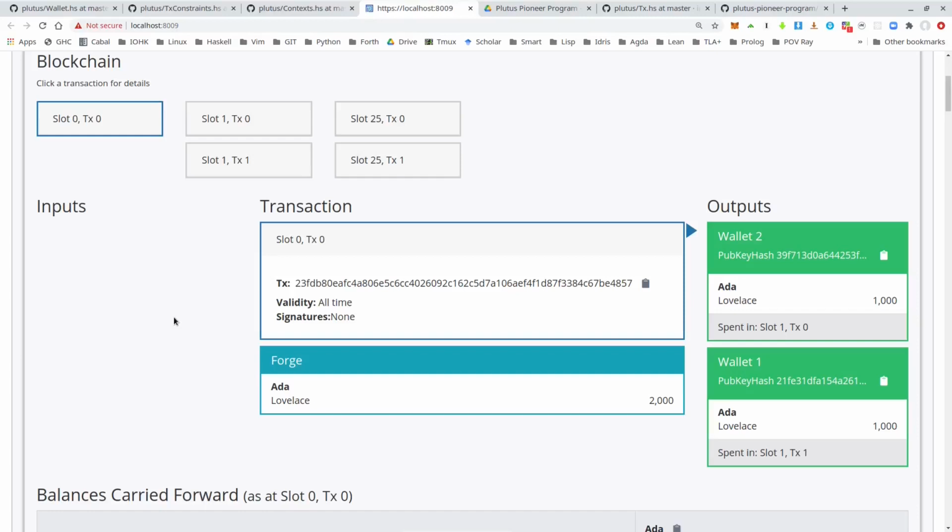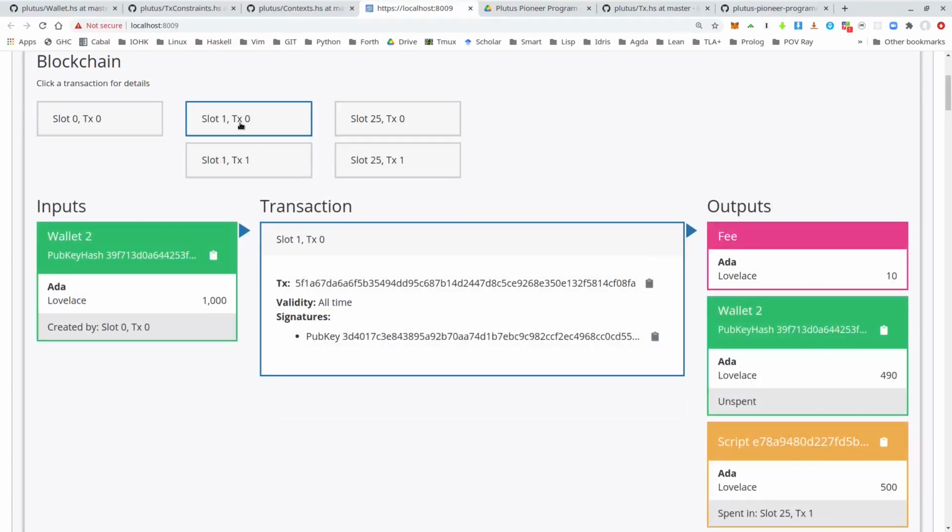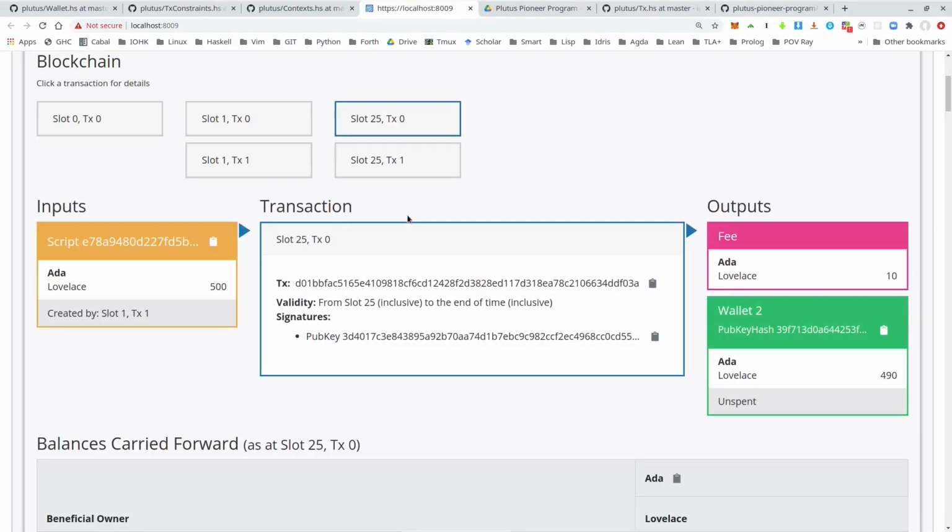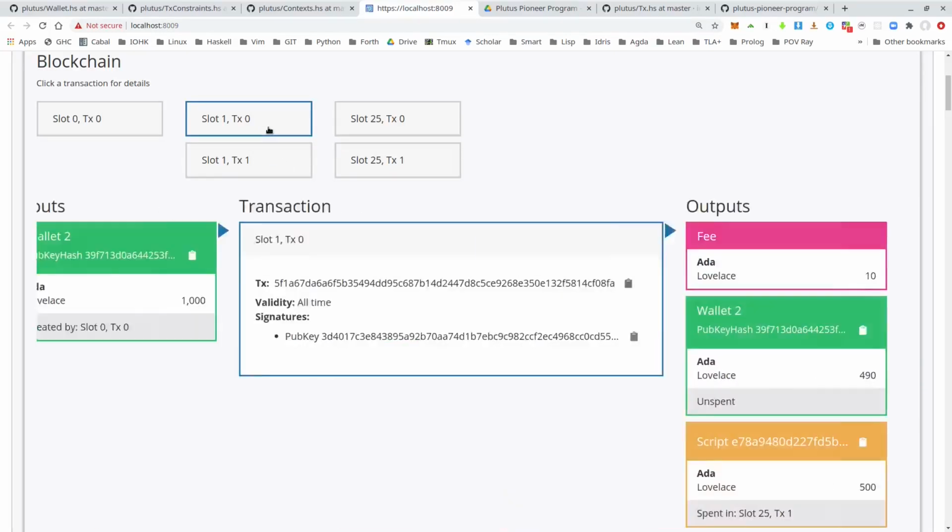Okay, and we see that everything went well. Genesis transaction. Then there are two transactions happening in slot 1. This is the GIF of wallet 2. This is the GIF of wallet 1. And then in slot 25, we have the grab of wallet 2 and the grab of wallet 1. So that's all good and as expected.